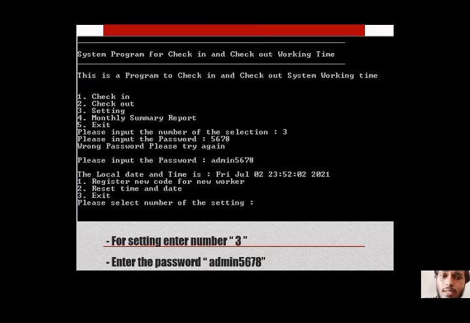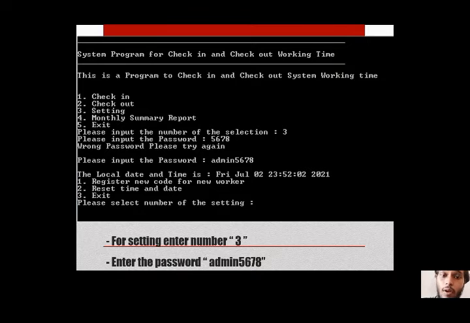Once this output is displayed, I'll select the option number 3, which is the setting, as I stated before. Once I selected option number 3, I have to enter the correct password. But in this case, I just try to enter the wrong password, which is 5678. So the statement shown here is wrong password, please try again. So this will be repeatedly continued in a loop until I enter the correct password.